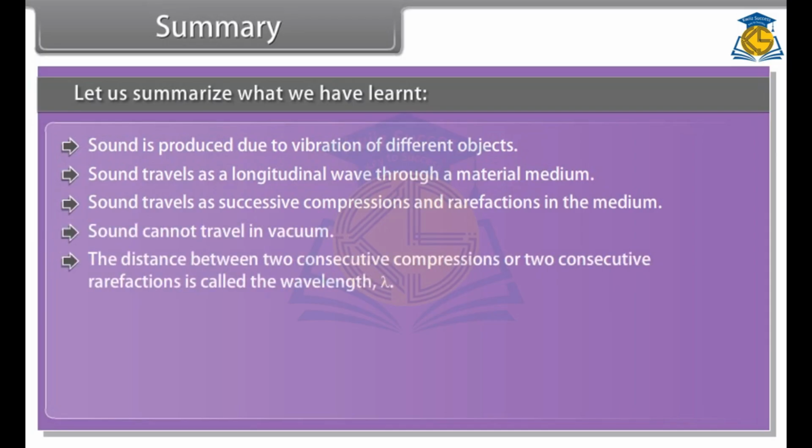The distance between two consecutive compressions or two consecutive rarefactions is called wavelength, lambda.